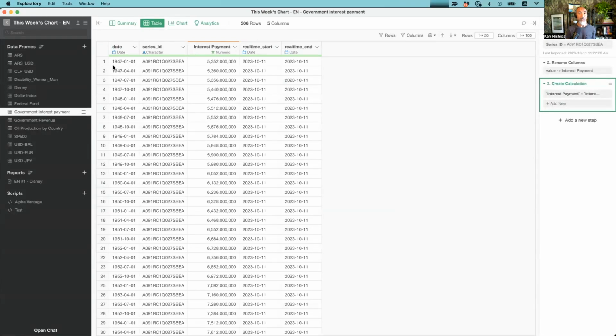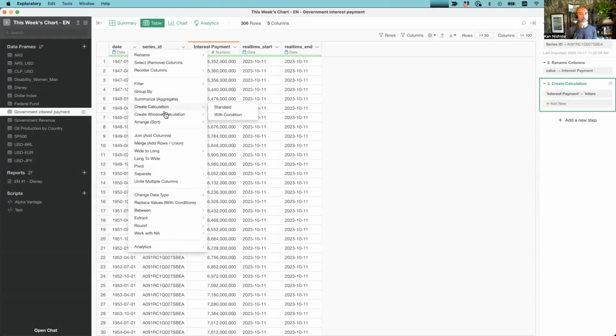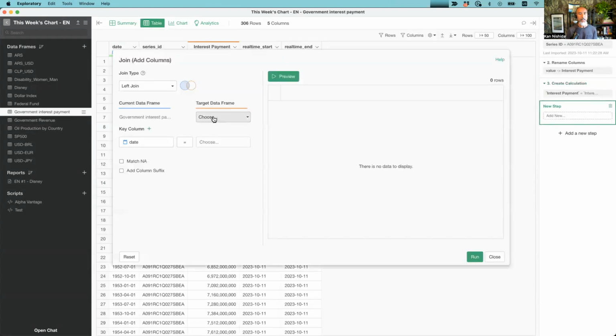So 1947 and then 0101, January 1st. And if there's that data in the target data frame, which is the revenue data frame, then it will match the same row. Okay. So from the column header menu, select join, and the target data frame is the revenue data frame. The key column is the date of this data frame and the date of the target data frame.